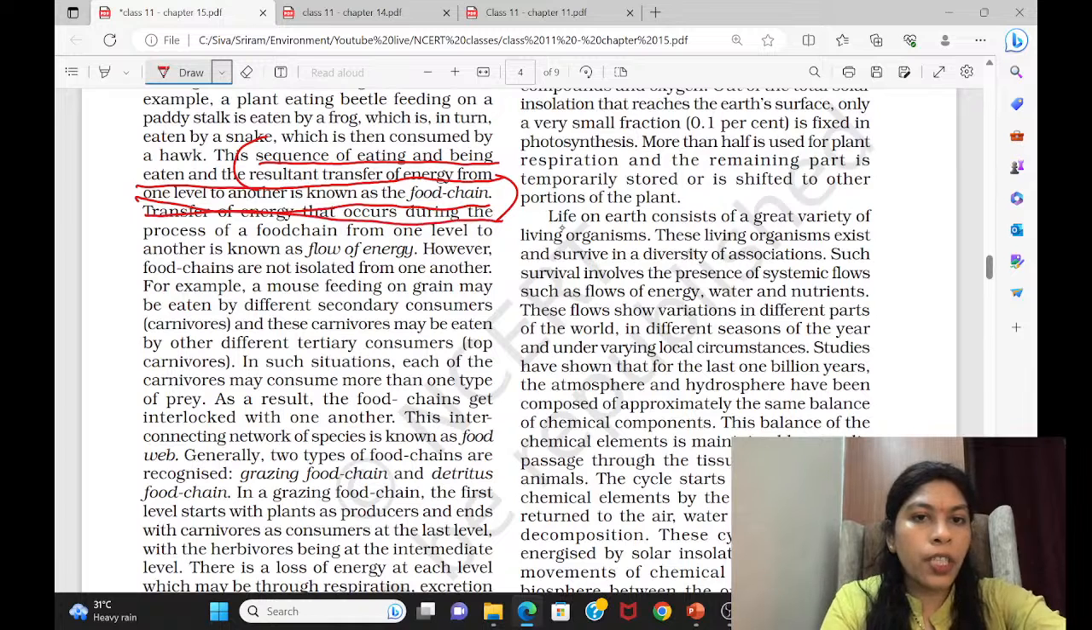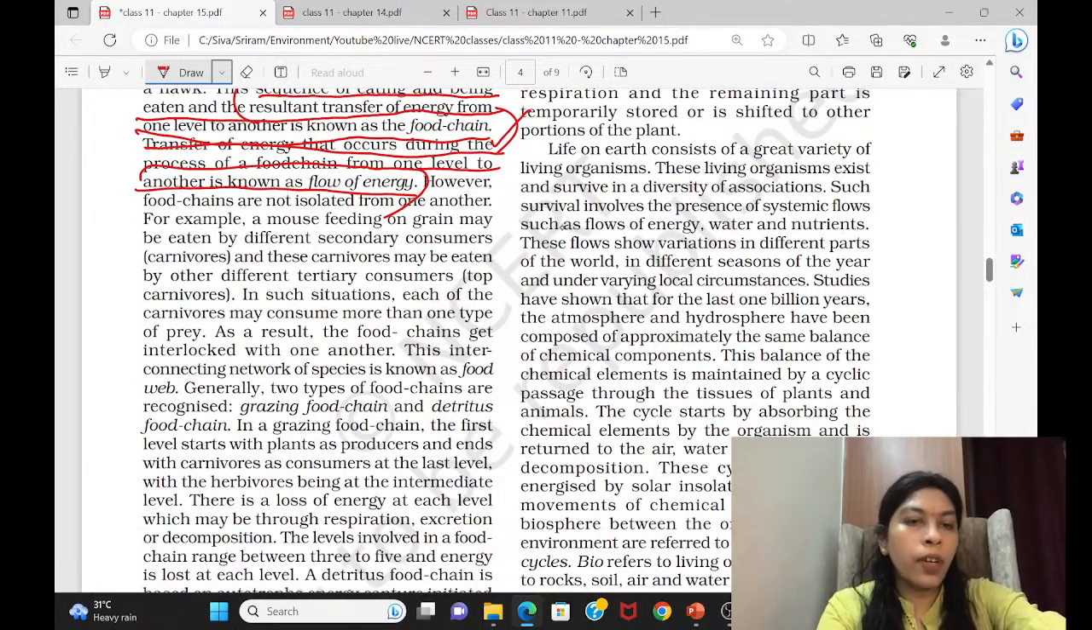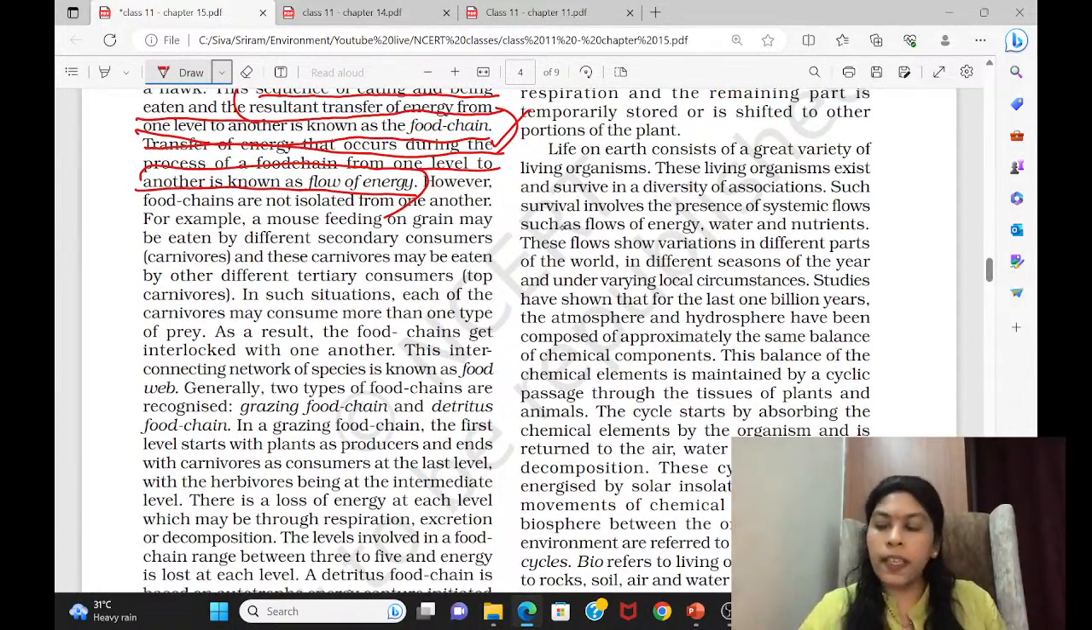The transfer of energy that occurs during the process of food chain from one level to another is known as flow of energy. This too you have to read. Okay, so these are important. However, food chains are not isolated from one another.